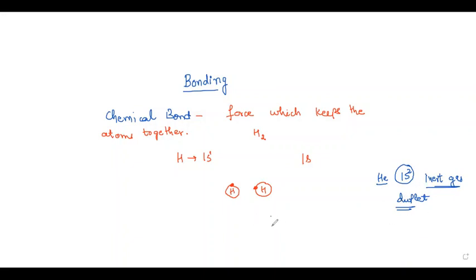So like hydrogen, if I show this electron like this, another hydrogen atom also has one electron. They start sharing each other's electron so that each other's doublet gets complete. Now, this force which keeps them together, we call it the chemical bond. So what is a chemical bond? It is basically any type of force. It may be a covalent bond. It may be ionic, where there is electrostatic attraction which keeps the ions together. Right?